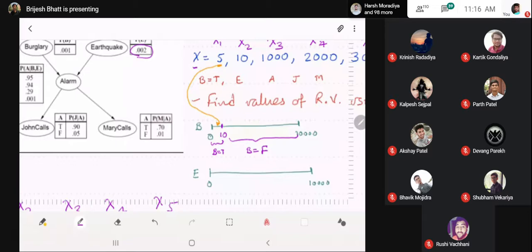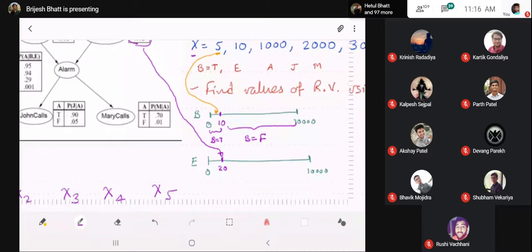So that is somewhere at 20, which I can find out from here. And the remaining area is for false. Right, so this is E is equal to true. This is E is equal to false area. Right. So again, I have created a new stick for random variable E, and I have divided it into two regions as per the probability of E that we can see from the conditional probability table of E.